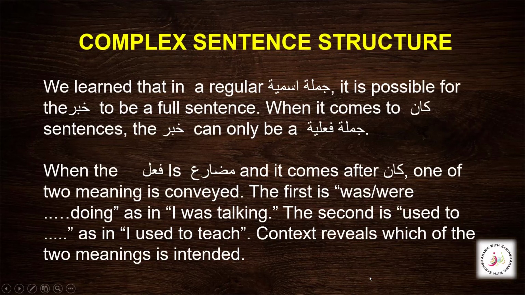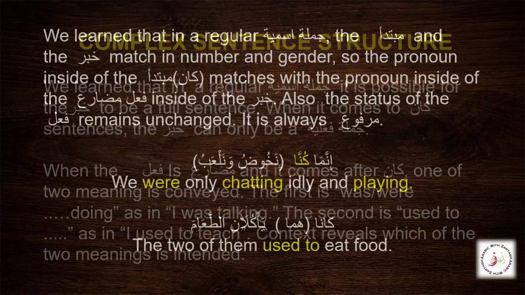Also, the second meaning is "used to", that is, the habitual action in the past. Like I used to read a lot, I used to teach, I used to cook a lot. So this gives the idea of something that happened regularly in the past, but not anymore. So how do we know the difference? The context of the sentence is going to tell us whether it means was doing or used to do. So these are some points that we are going to remember, inshallah.